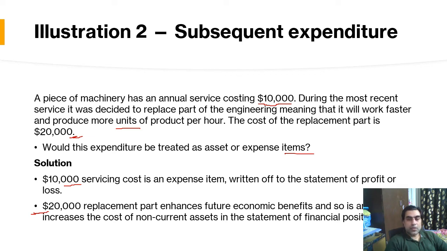value of the asset. Why? Because ultimately due to this expense, the per unit production rate will increase. The units of product per hour will increase. So it is an addition in the value of the asset. So it should be part of the asset. It should be capitalized and the value of the asset will increase in the financial statement.